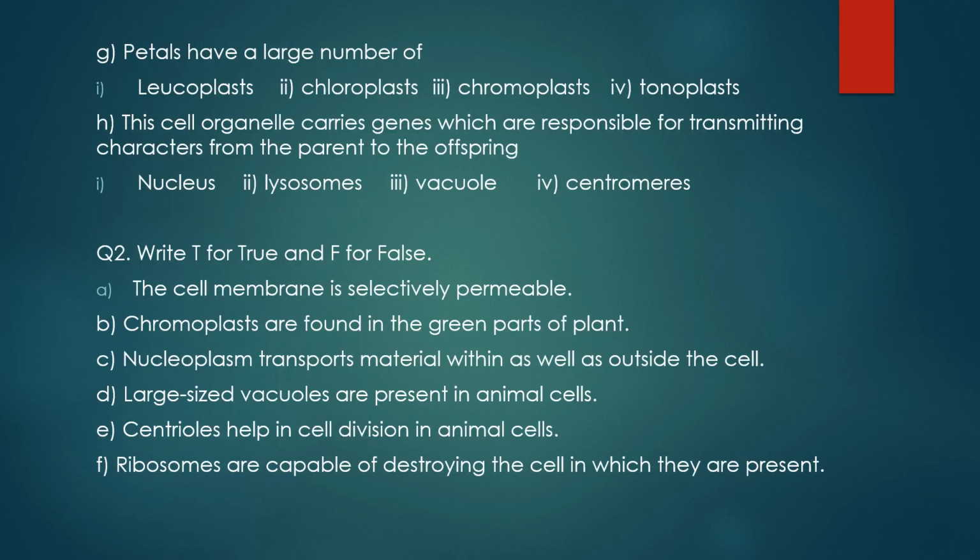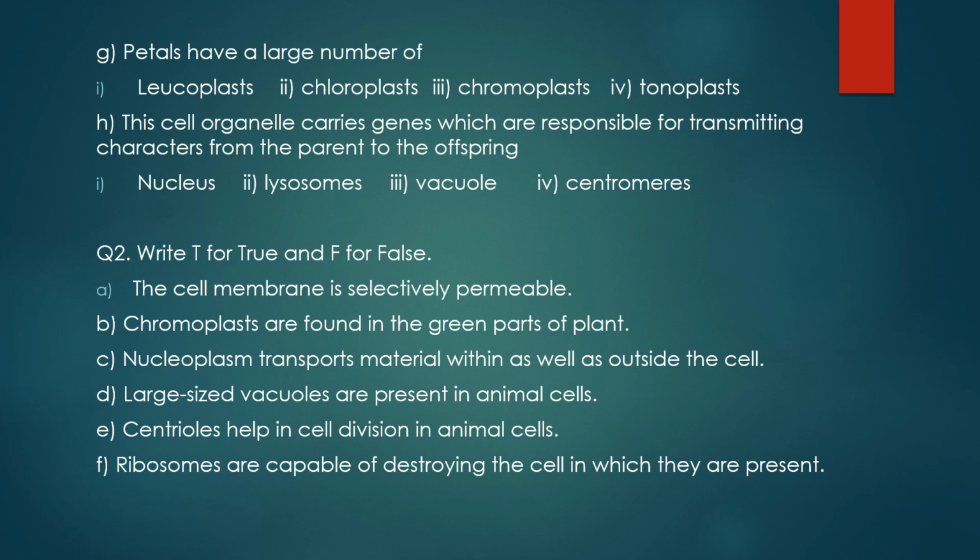So our next statement is petals have a large number of what? You are given with 4 options: leucoplast, chloroplast, chromoplast and tonoplast. Now tonoplast is the membrane which forms the vacuole. So it can be excluded immediately. Then leucoplast, chloroplast and chromoplast, these are the 3 kinds of plastids which have their different functions.